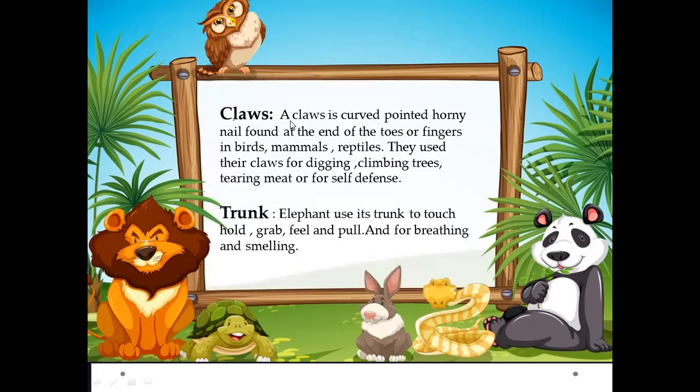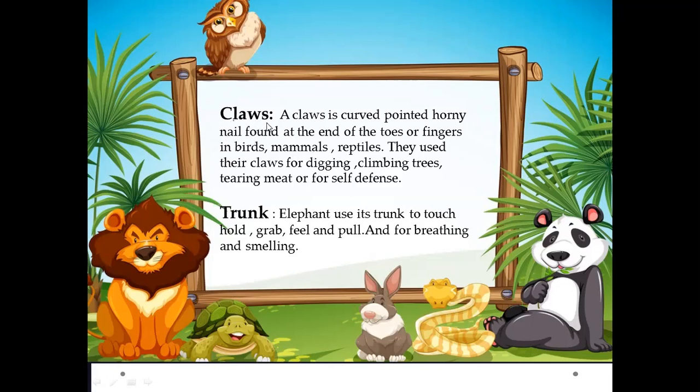Claws. The claw is a curved, pointed, horny nail found at the end of the toes or fingers in birds, mammals, reptiles. They use their claws for digging, climbing trees, tearing meat, or for self-defense. Now, note here.